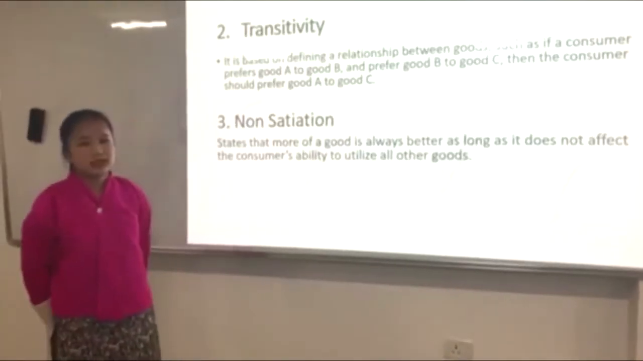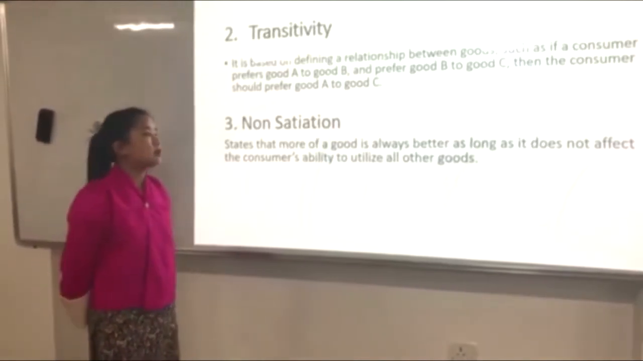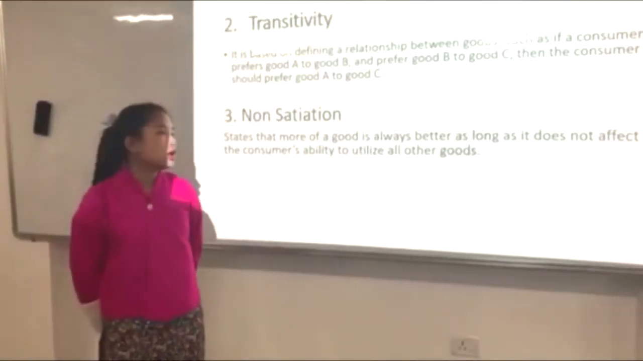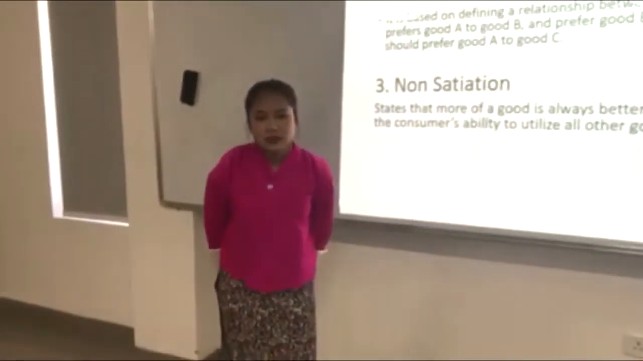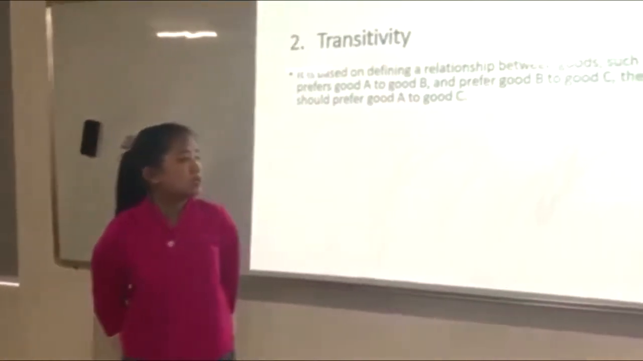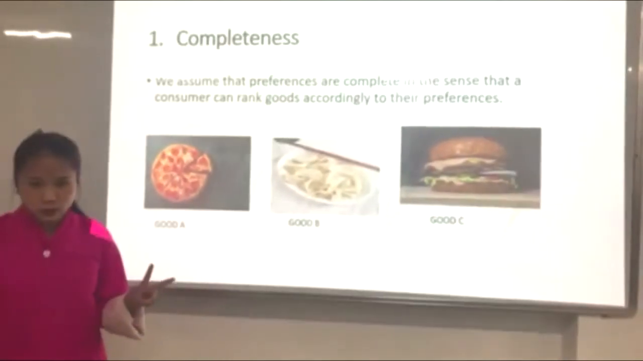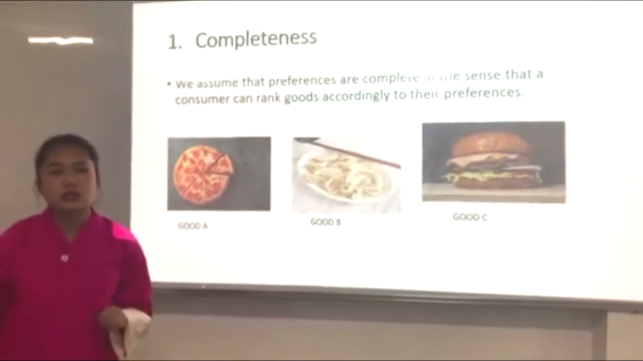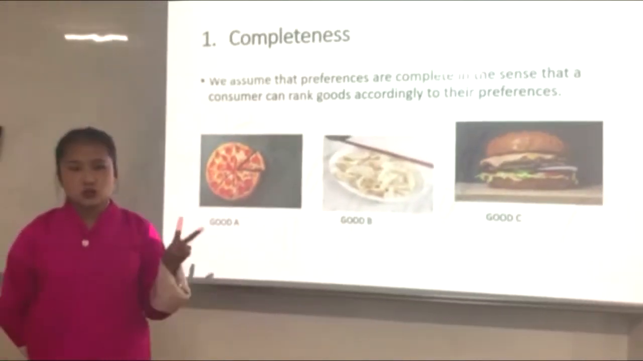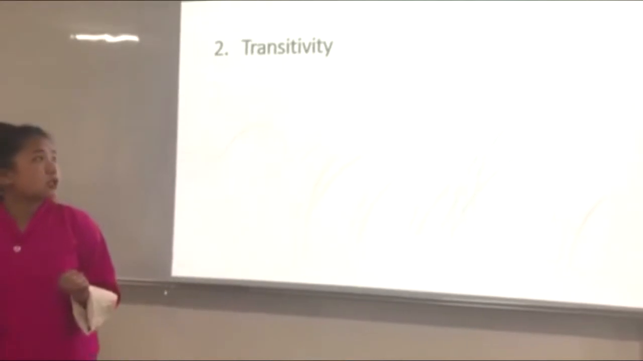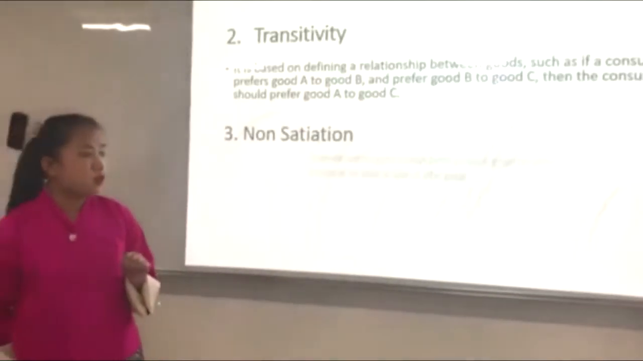Number 3, non-satiation. Non-satiation states that more of a good is always better as long as it does not affect the consumer's ability to utilize all other goods. For instance, let's go back to the previous example of pizza and dumplings. Let's say that you are given 2 slices of pizza or 2 plates of dumplings. The consumer would obviously opt for option 2, where you get 2 plates of dumplings, because in there you get 10 pieces. So non-satiation basically means you would always prefer the option which provides more.